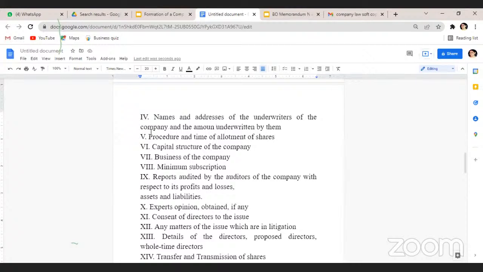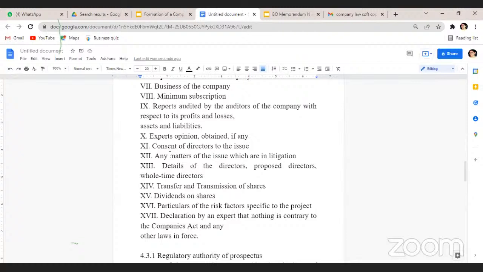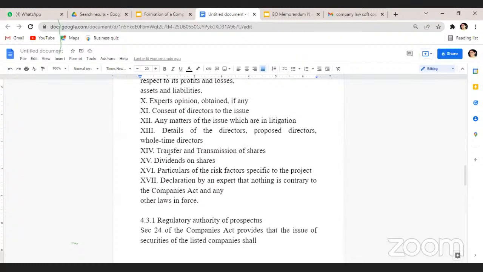Okay, and what is the procedure the company is adopting to allot the shares, and when it is going to make the allotment, and what is the company's capital structure, what is the nature of business, what is its minimum subscription, and who are the auditors, and what reports they are going to audit.